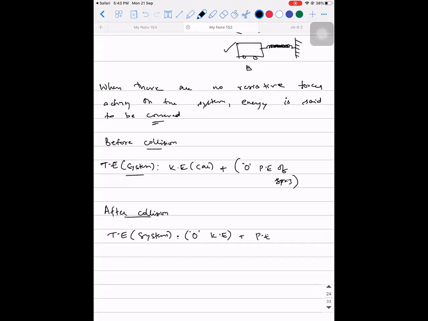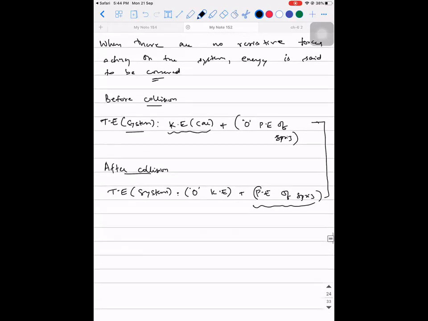Plus, can I say potential energy of spring? Now, are you guys able to understand the meaning of energy conservation? Energy can neither be created nor be destroyed, but it can be converted from one form to another. Here, what kind of conversion is taking place? The kinetic energy of the car is getting converted to the potential energy of the spring. This is the meaning of the energy conversion that is taking place.